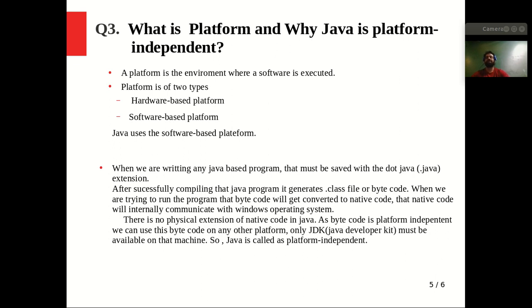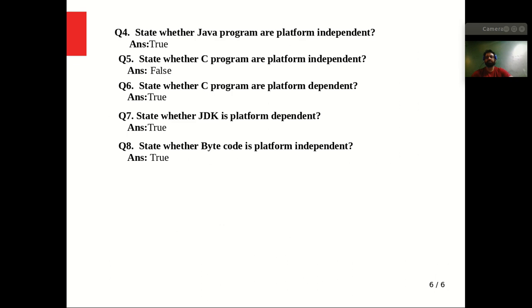Yes, that bytecode will be executed by a JVM, right? But it is platform independent. I hope you understand why Java is platform independent, because it does not depend on the platform. Now let's see the next questions. Next are some true or false statements which you can easily answer if you have seen this lecture.